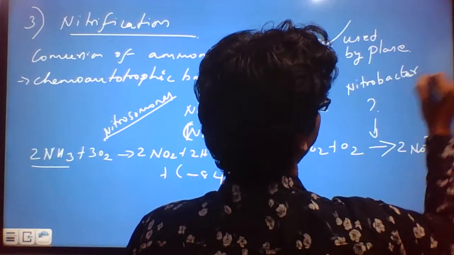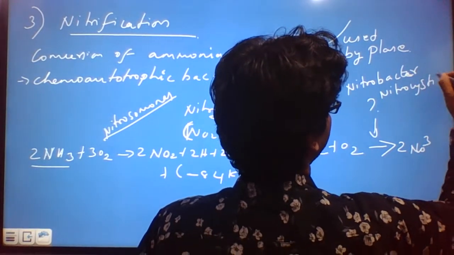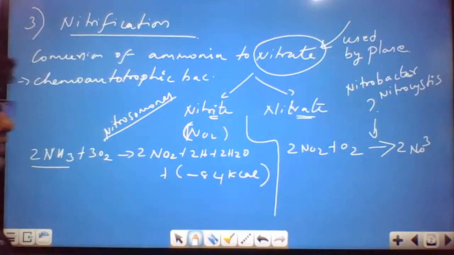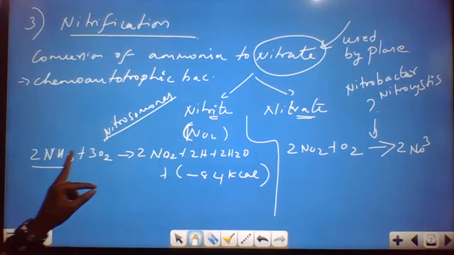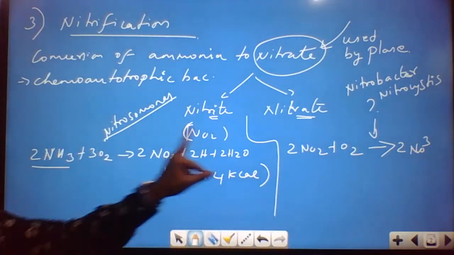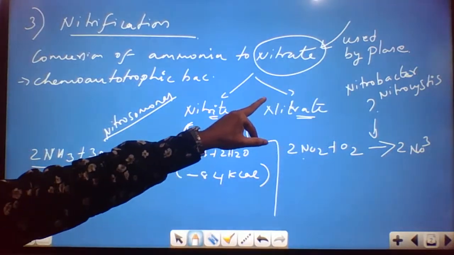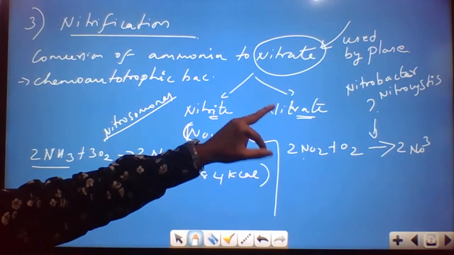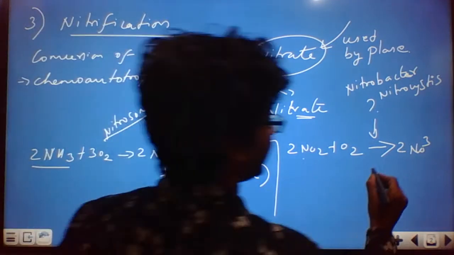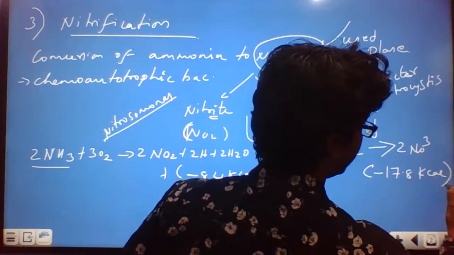Guys, this area is very important. Mostly the questions that come are: the organism responsible for converting ammonia to nitrite is Nitrosomonas, and nitrite getting converted to nitrate is by means of Nitrobacter, and this gives the energy of minus 17.8 kilocalories.